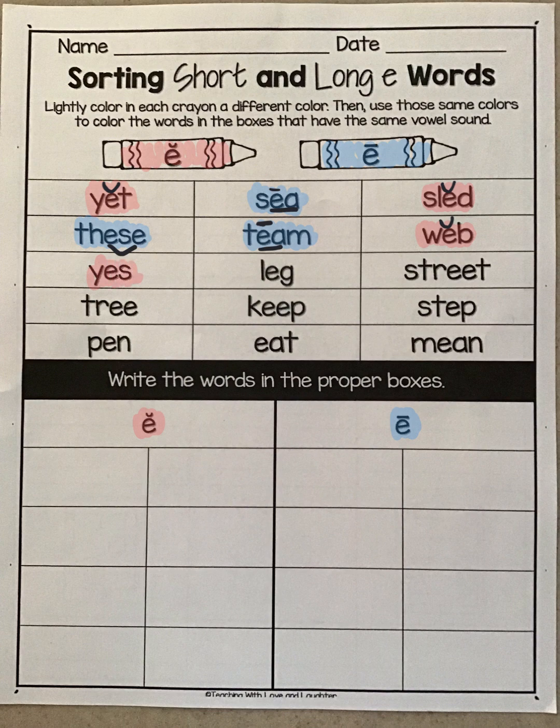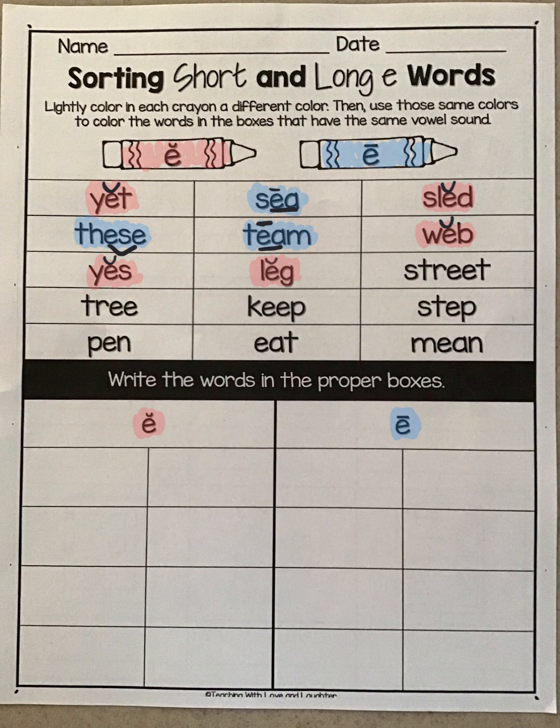So we're going to color it red, and give it a swoop for the short sound. Next word, leg. Leg. That E is making the short vowel sound eh. So we're going to color it red.